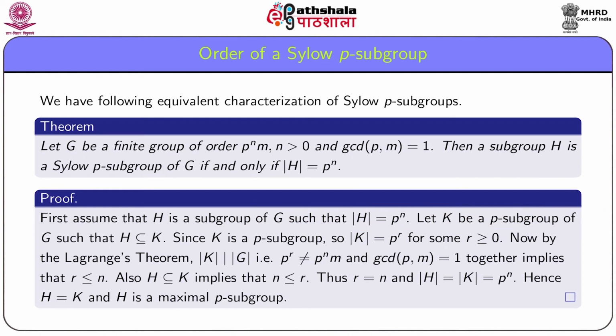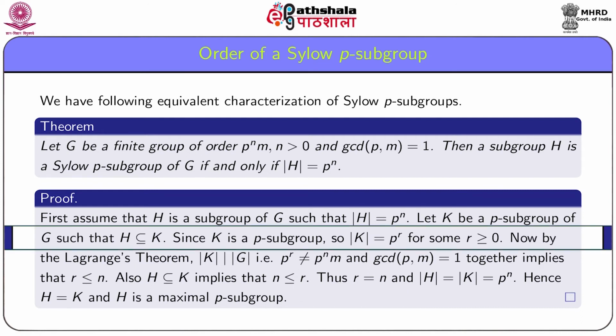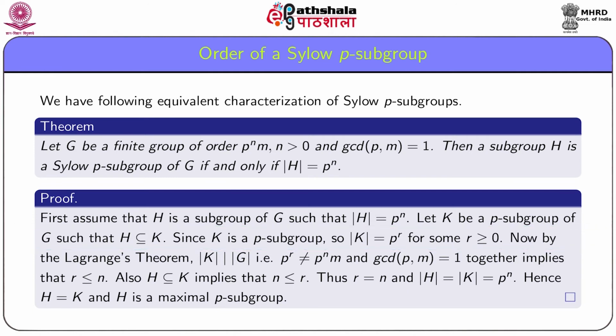Let K be a p subgroup of G such that H is a subset of K. Since K is a p subgroup, order K is equal to p to the power r for some integer r greater than or equal to 0.